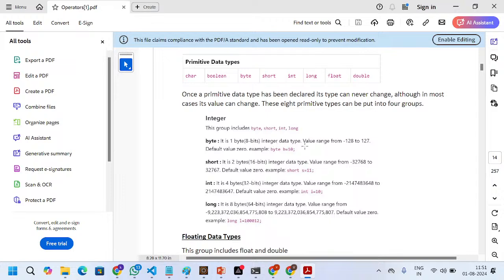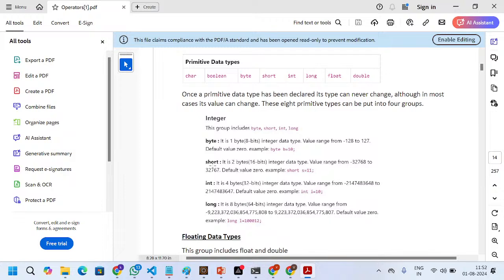The range is that you should take a number between -128 to 127. Are you clear with my point? Whenever you mention byte as a data type, you should take a value between -128 to 127. If you take 130, then the compiler will throw an error. Why? Because the range is between -128 to 127 only.